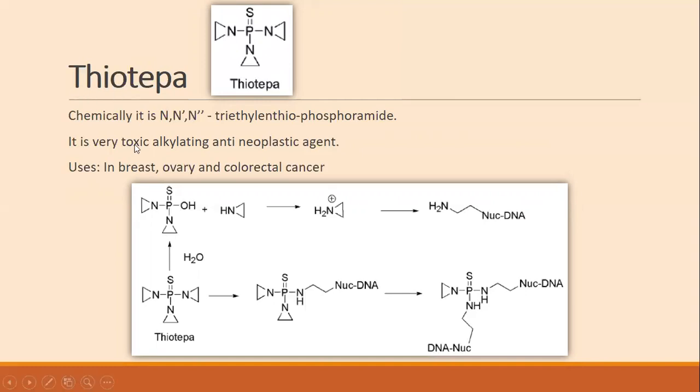Okay, so this thiotepa is a toxic alkylating agent and possesses anti-neoplastic activity.